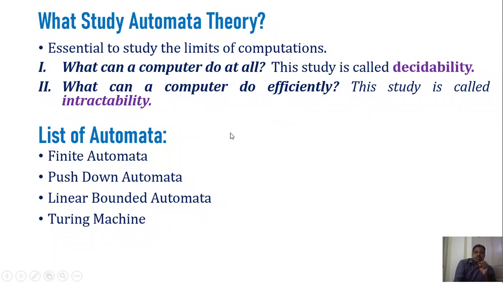Okay, so let us have a look at examples of various automata. We are going to have these automata in our discussion. The first one is finite automata. The next one is pushdown automata. The third one is linear bounded automata. And the next one is the Turing machine. Okay. Here, we don't have the linear bounded automata in our syllabus, so in total we are going to have these three automata in our syllabus.